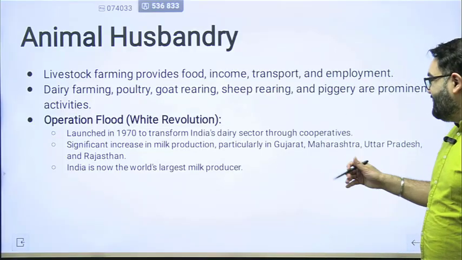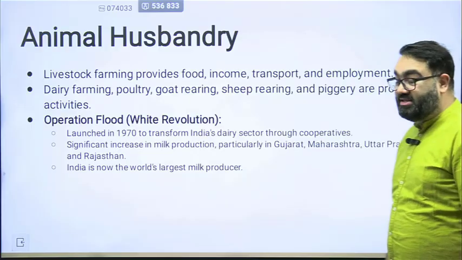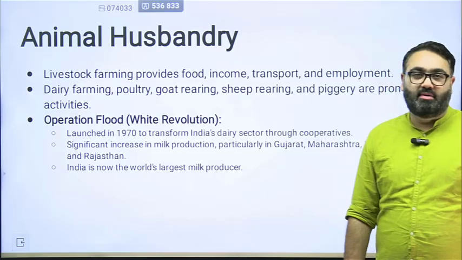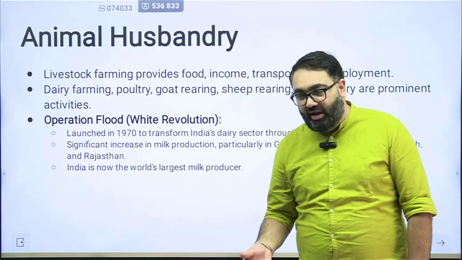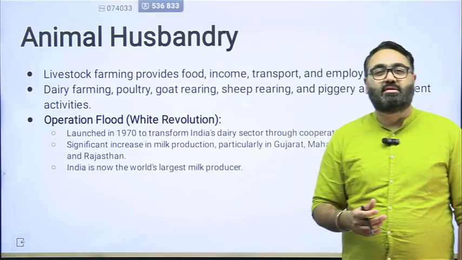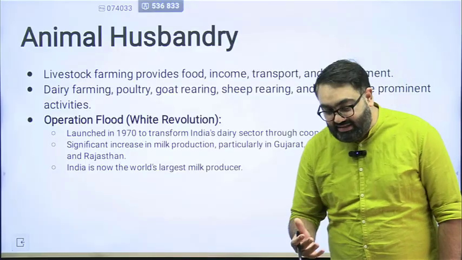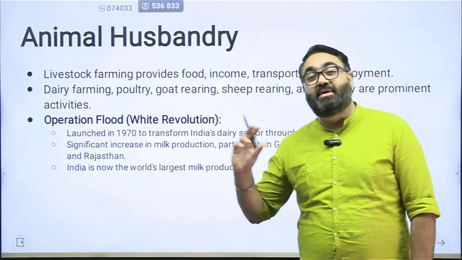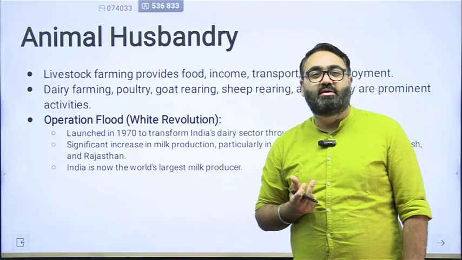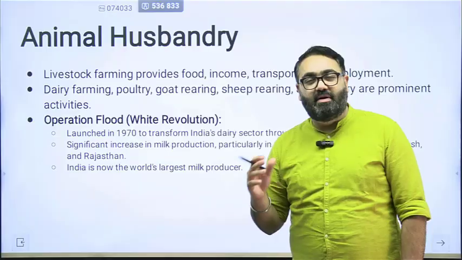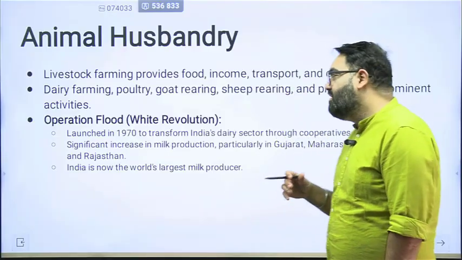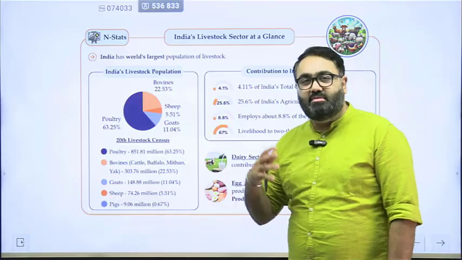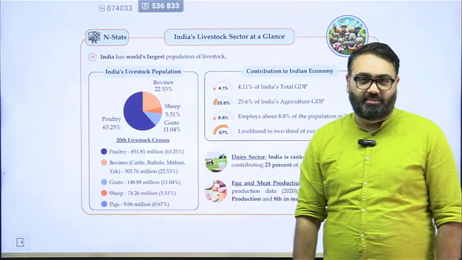There are states such as Gujarat, Maharashtra, UP, Rajasthan, where milk production is a major occupation. Companies such as Amul are a humongous success. Amul is the biggest example of a cooperative in India, how they have been successful in bringing lakhs of farmers together, giving them an alternate source of employment, improving their standard of living. All this has played a major role in India's milk revolution or white revolution.